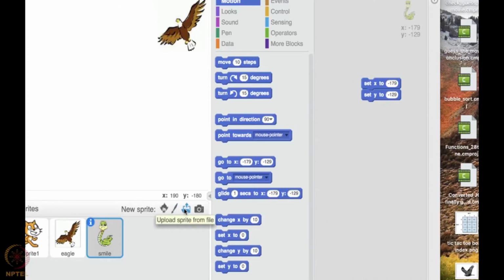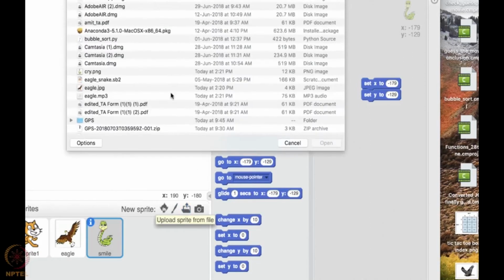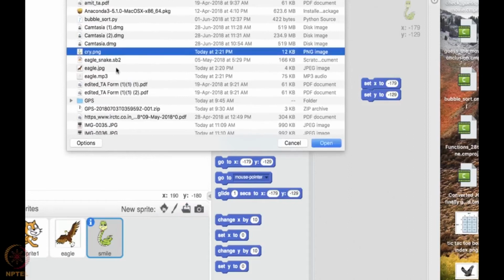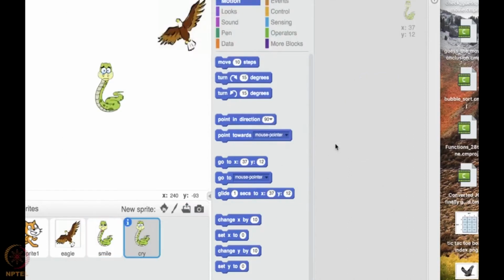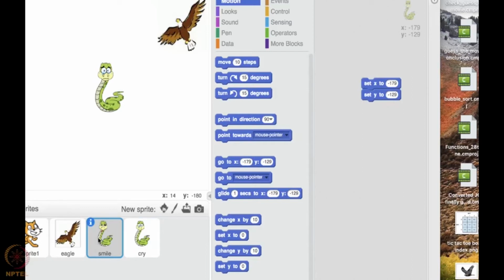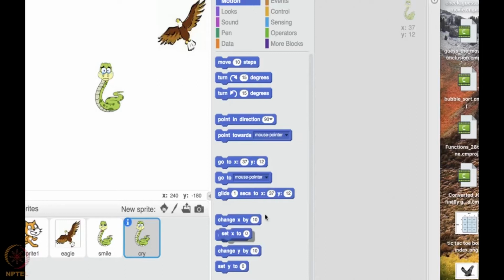So let me upload the crying snake, the name is cry.png, yeah, this one. Let me upload it. So the crying snake has appeared here. So let me set the position minus 179 and minus 129. Set X to minus 179 and set Y to minus 129.